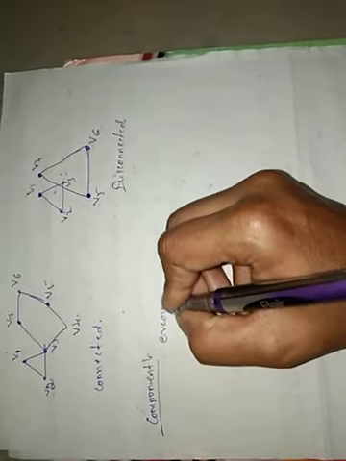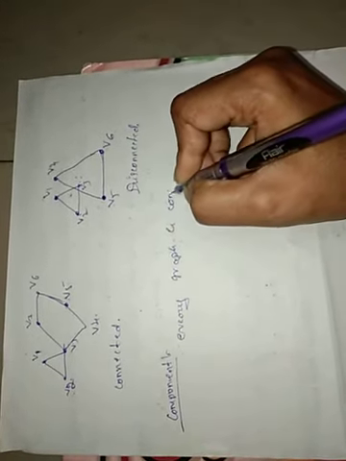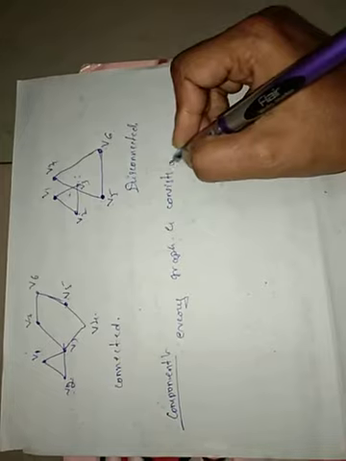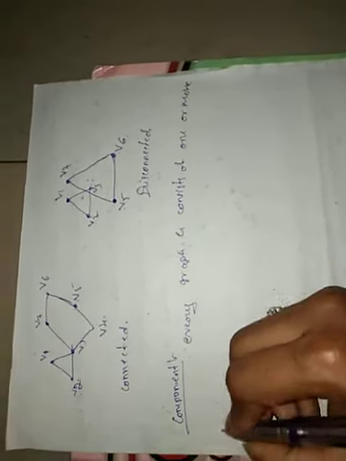Every graph G consists of one or more connected graphs.